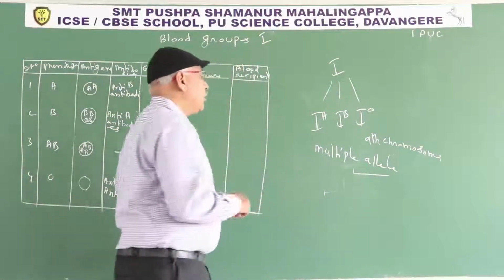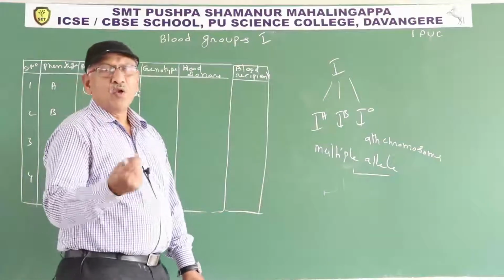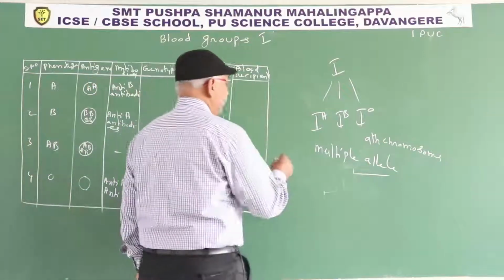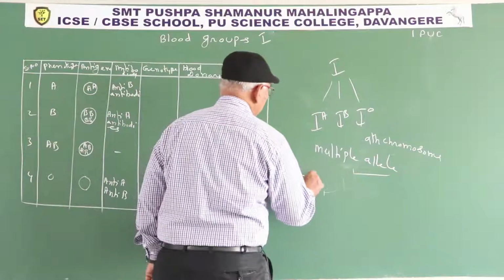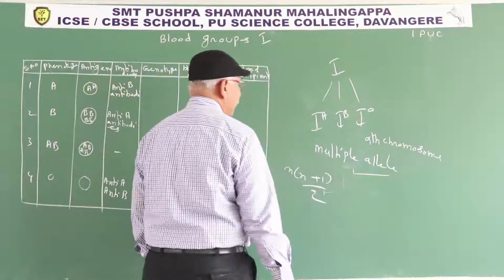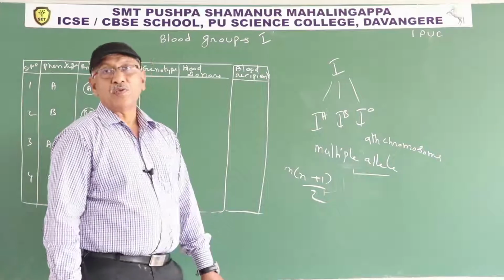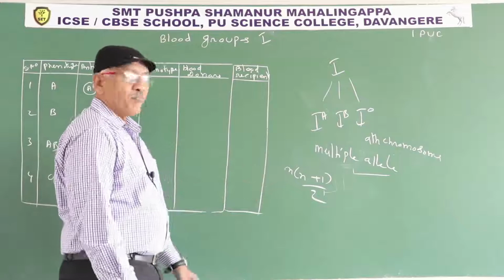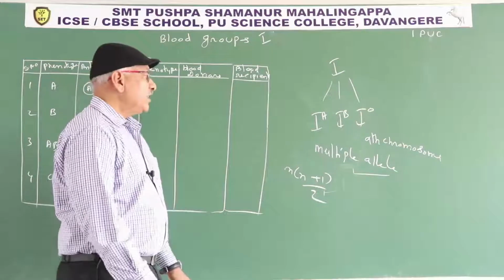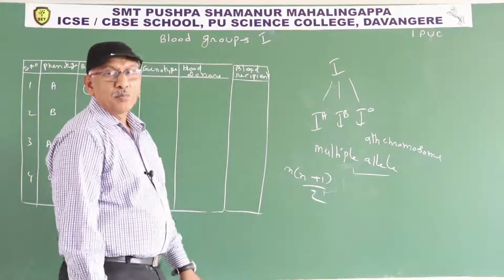From the multiple alleles, with the help of a formula, we can get the genotypes. The formula is N into N plus 1 by 2, where N is the number of multiple alleles.